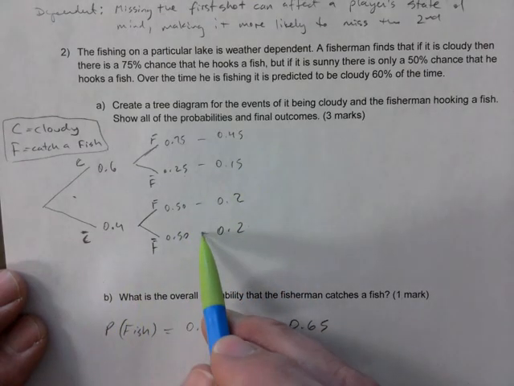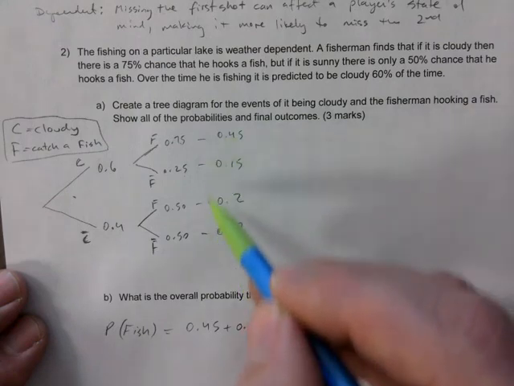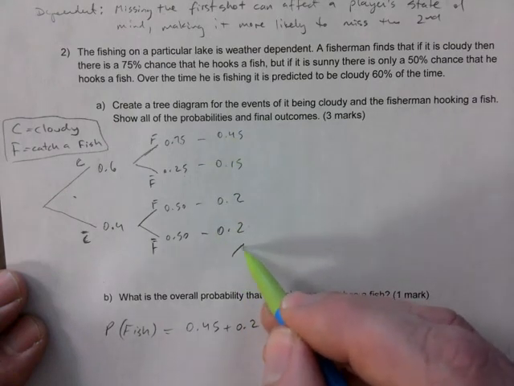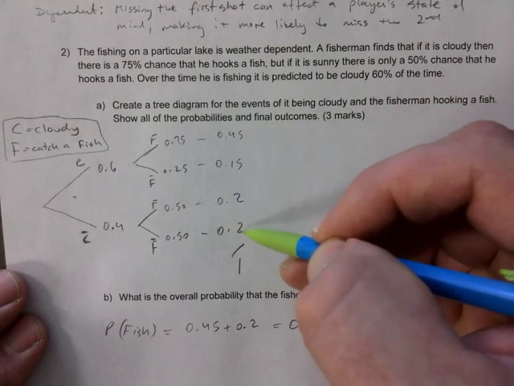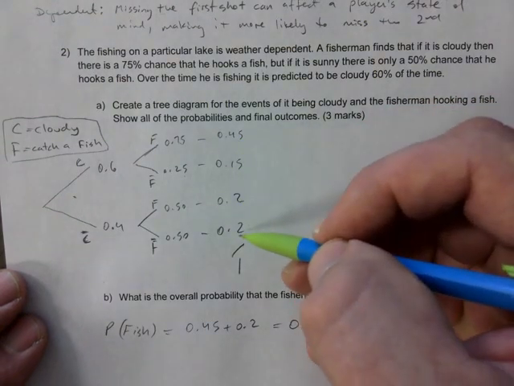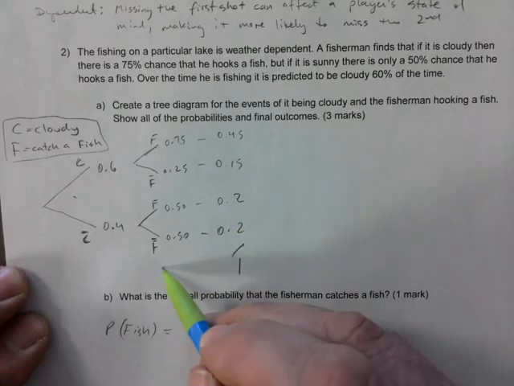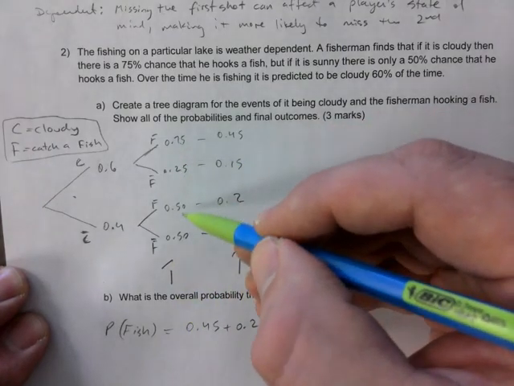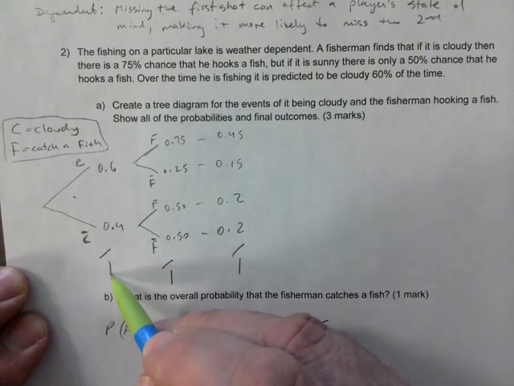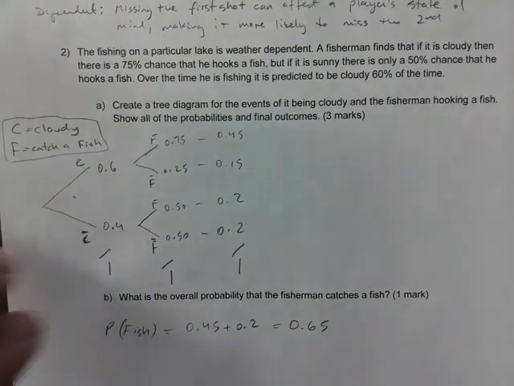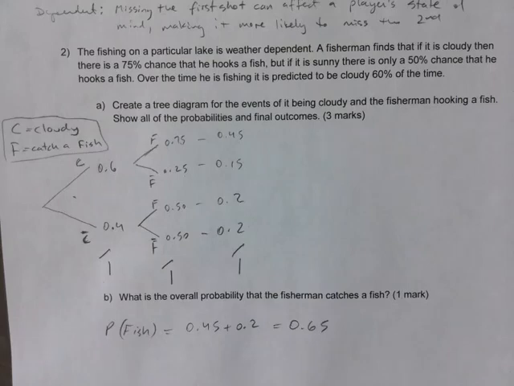Then I want you to have all of these at the end here. I will give you 1 mark for having all of these products, basically the probabilities there. I'll give you 1 mark for having done this one correctly, and 1 mark for having done the first one correctly. But the province would only give you 2 marks here. That's important to note. So you basically get 1 or 2, that's your only option there.